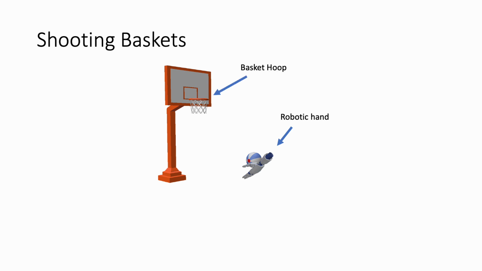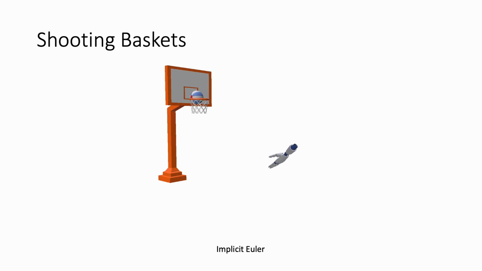We next evaluate our method in the context of elastic solids. In this example, a beach ball is thrown toward a basketball hoop. Using conventional implicit Euler integration, the ball follows a natural trajectory and successfully scores.